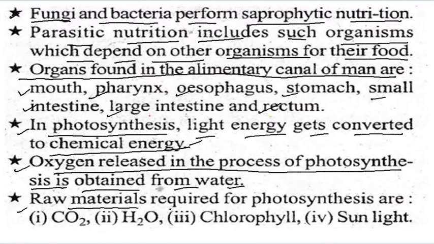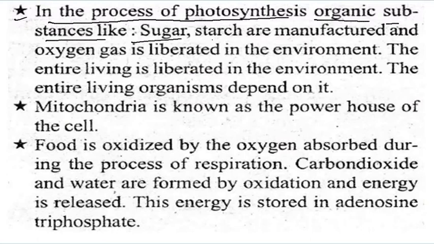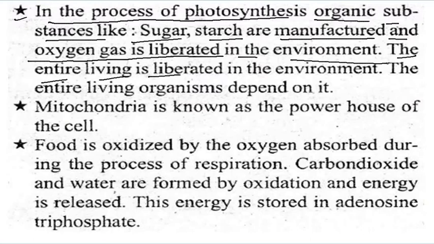The raw materials required for photosynthesis are carbon dioxide, water, chlorophyll, and sunlight. In photosynthesis, organic substances like sugar and starch are manufactured and oxygen gas is liberated in the environment. The entire living world depends on that oxygen.